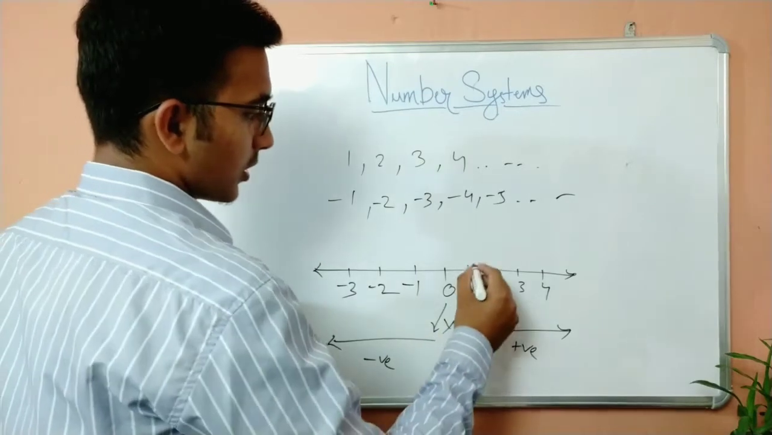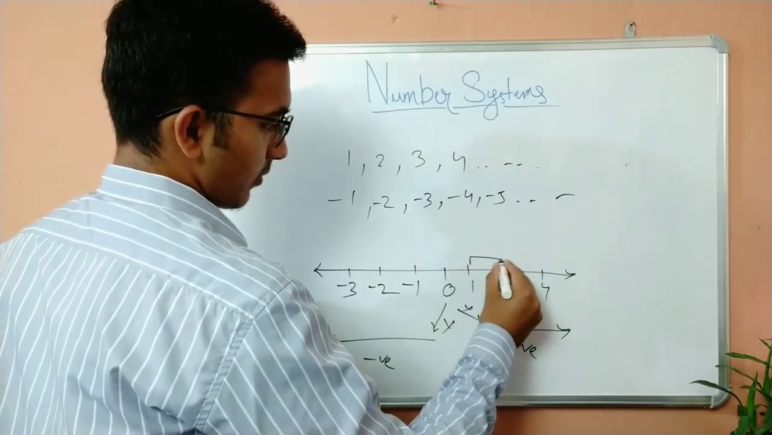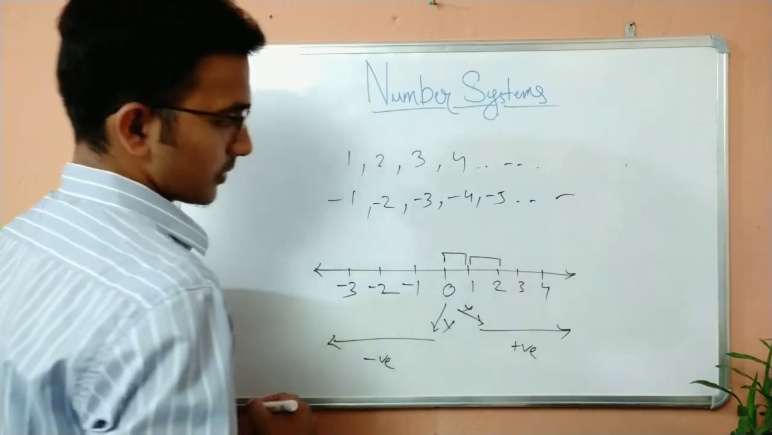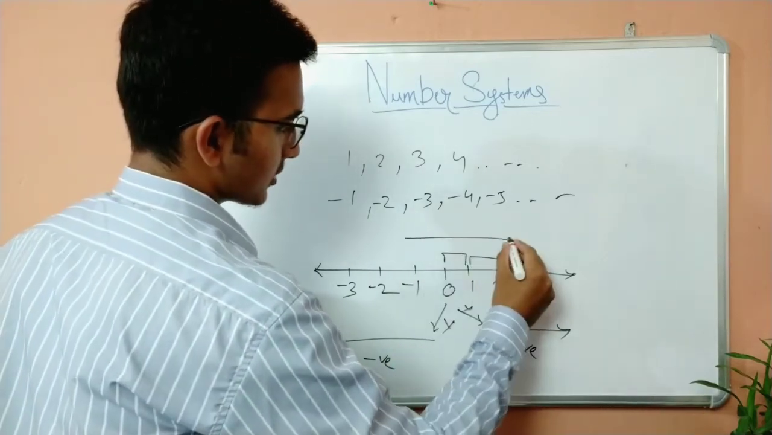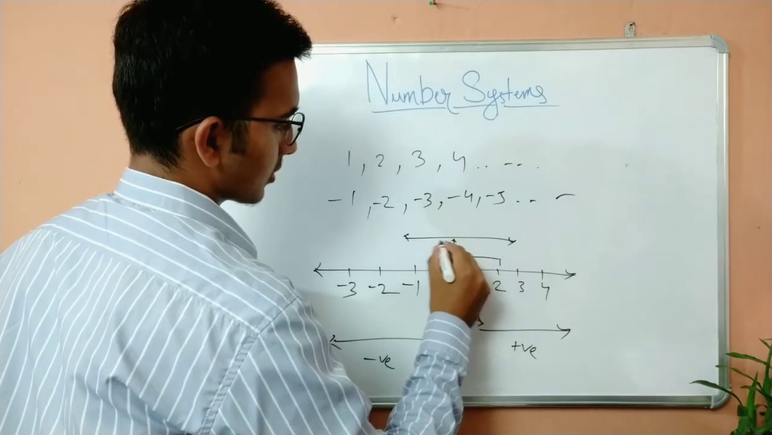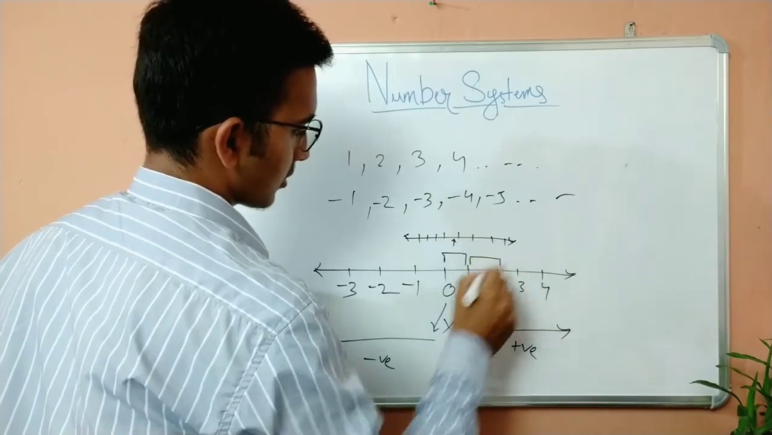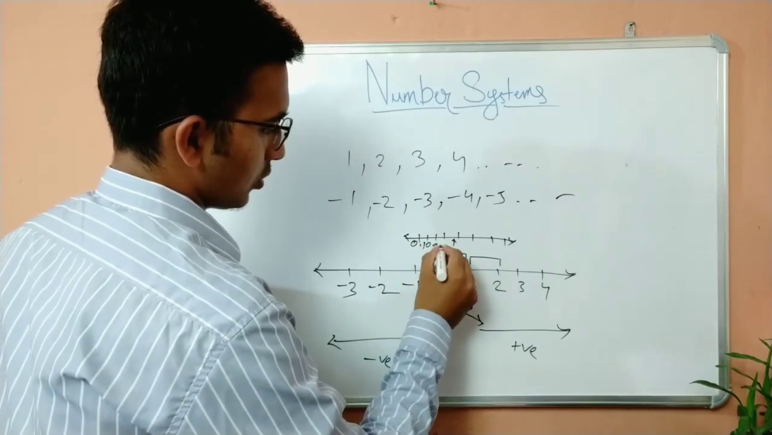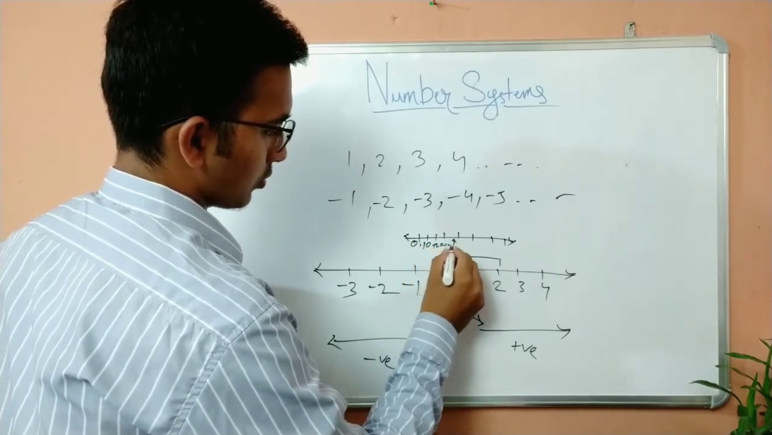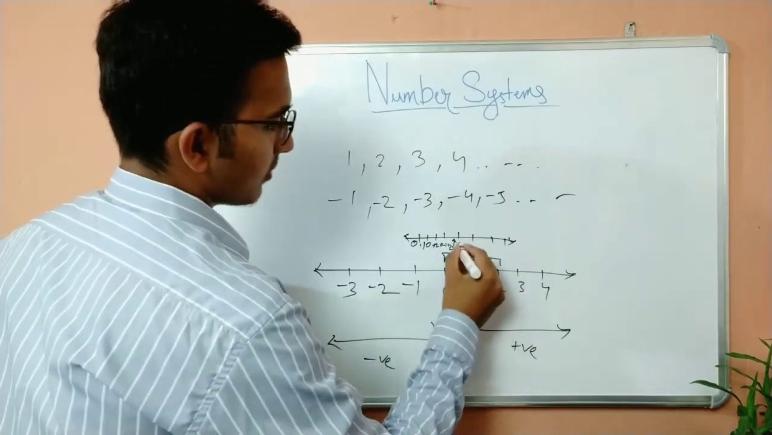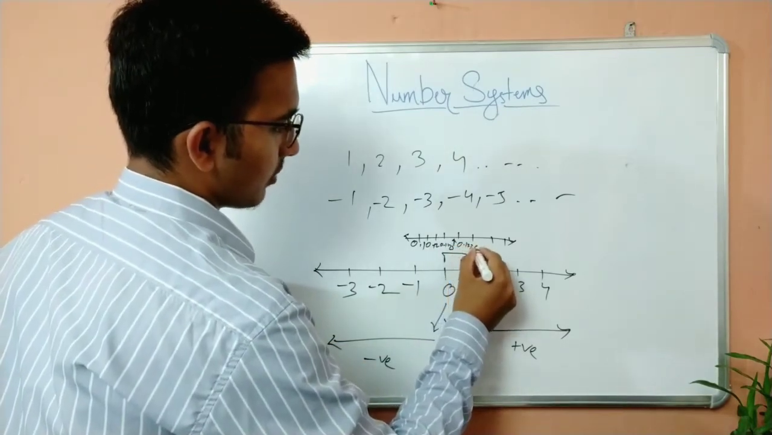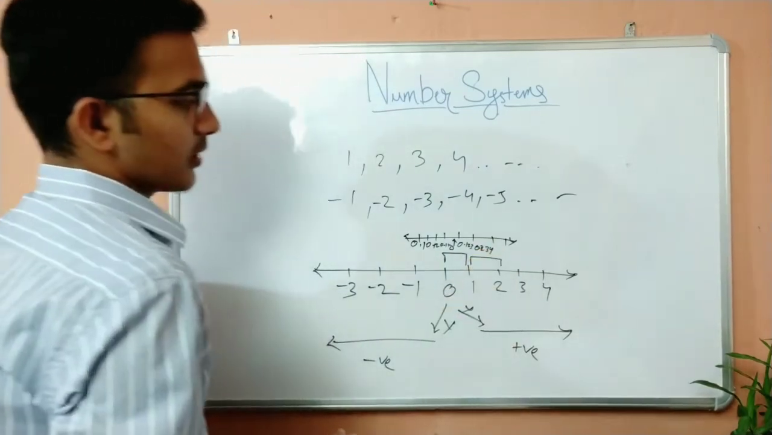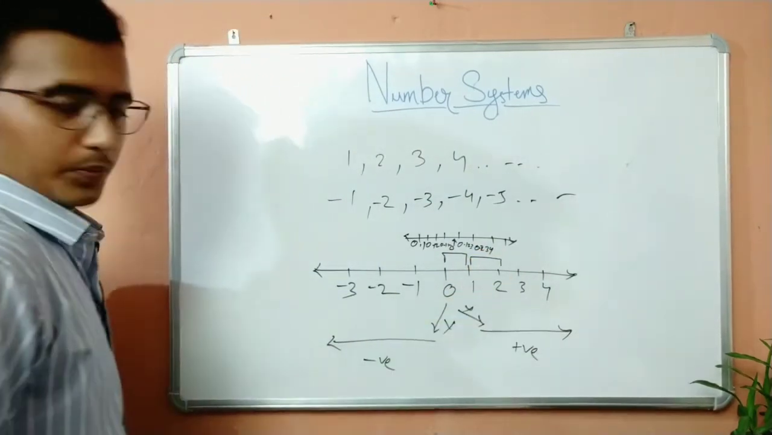But if you consider the place from 1 to 2, or between 0 and 1, there are still numbers like 0.1, 0.12, 0.123. So you have many smaller numbers in between 0 and 1 and then in between 1 and 2.